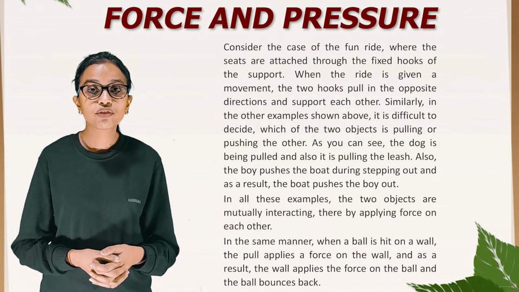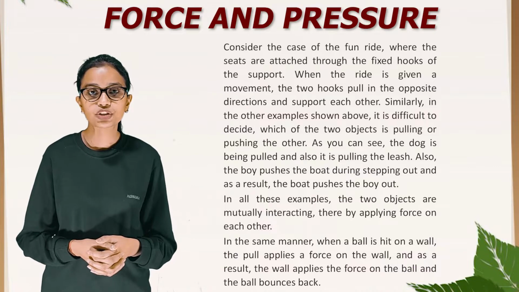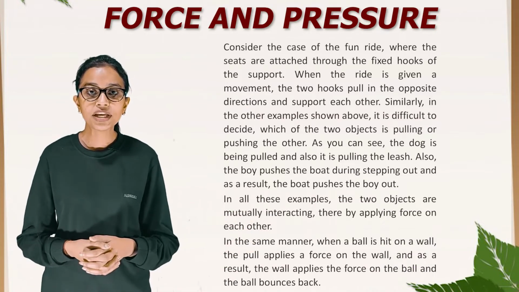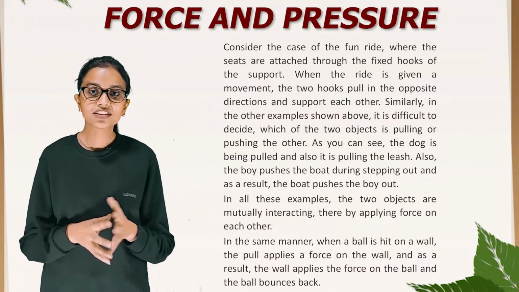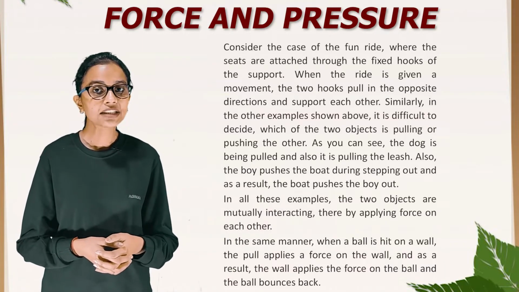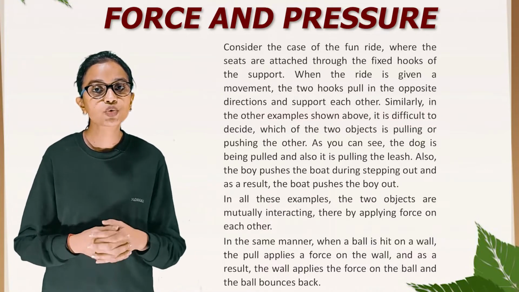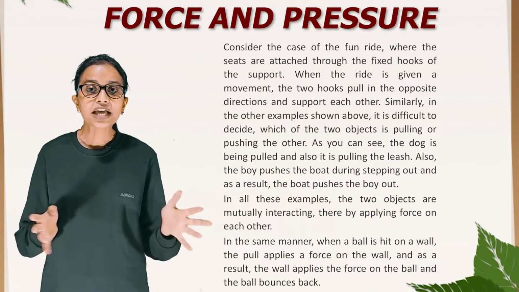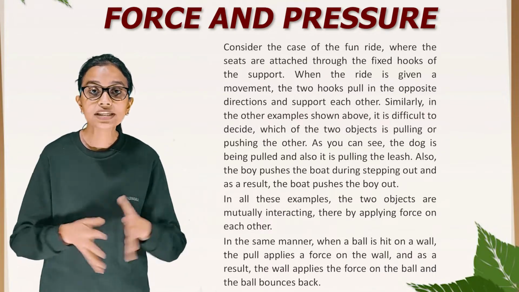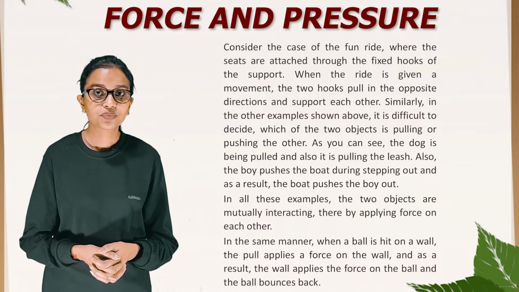Consider the case of the fun ride where the seats are attached through the fixed hooks of the support. When the ride is given a movement, the two hooks pull in the opposite direction and support each other. Similarly, in the other example shown above, it is difficult to decide which of the two objects is pulling or pushing the other. As you can see, the dog is being pulled and also it is pulling the leash.